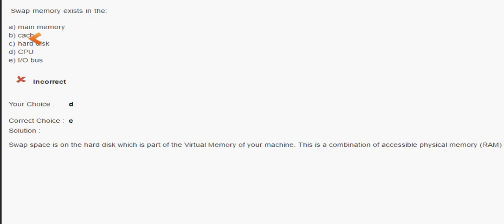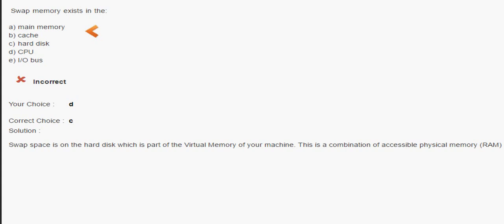Regarding the cache, does swap memory exist in the cache? No, swap memory does not exist in the cache. It's the main memory. Yes, swap memory exists in the main memory, but main memory is not the exact answer. It is stored on the hard disk. Main memory can be anything, like you can consider a USB flash drive also, so main memory is not the exact answer. The answer is the hard disk only.